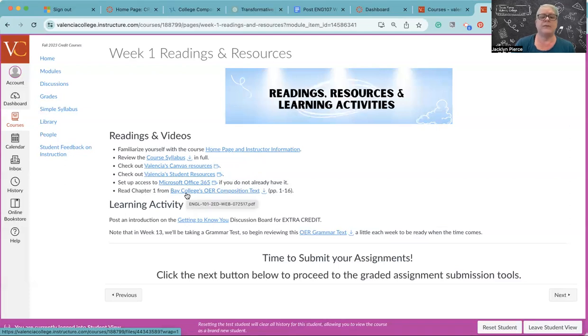You don't have to worry about buying a textbook or downloading anything. You can just read it by clicking on the link. It is a larger PDF, but I've always specified which pages you want to look at for that particular assignment. So this week, you're going to be reading chapter 1 from our open resource composition textbook, pages 1 through 16.